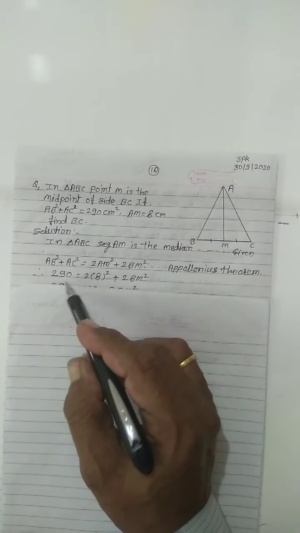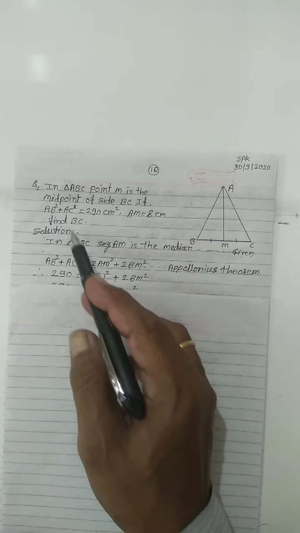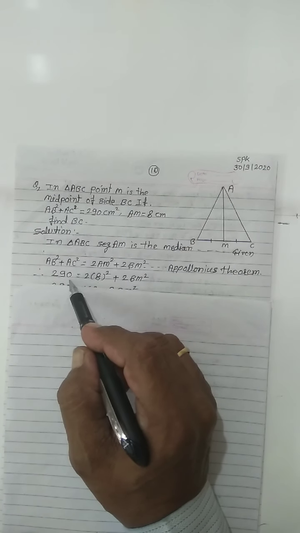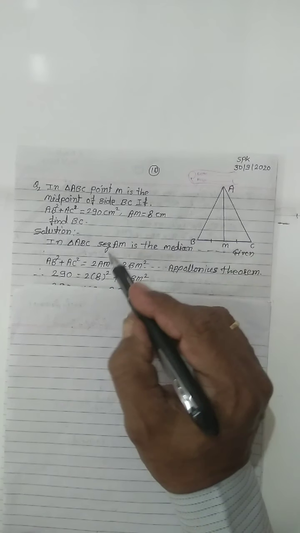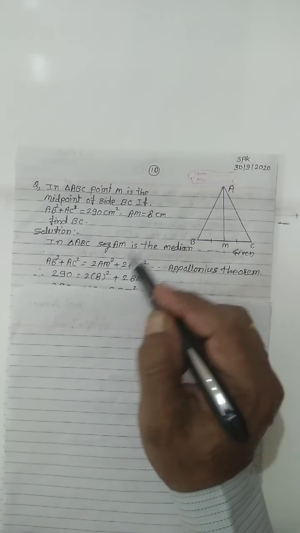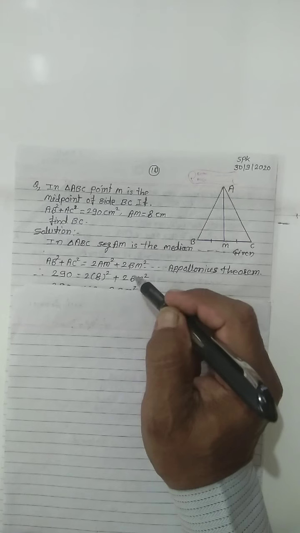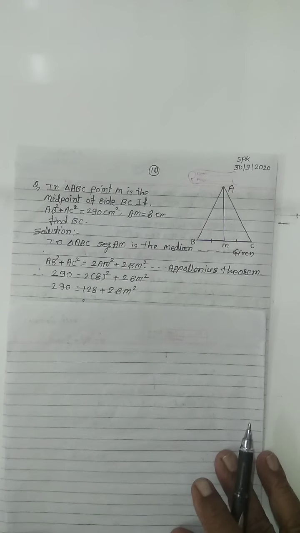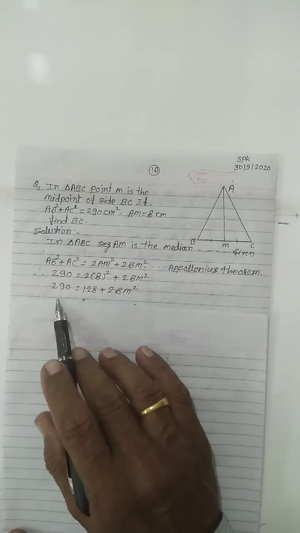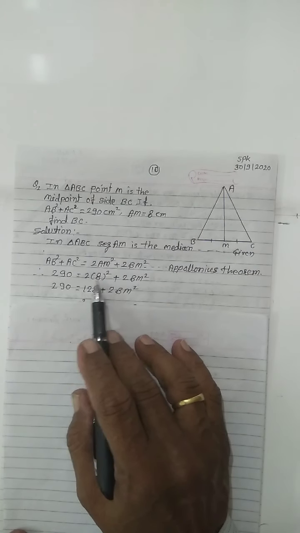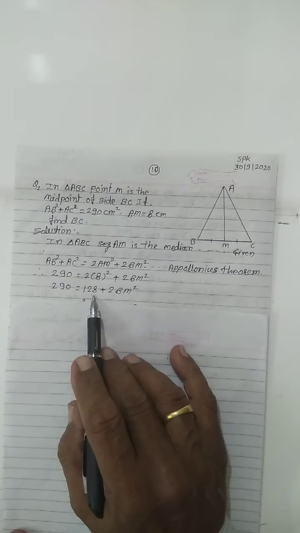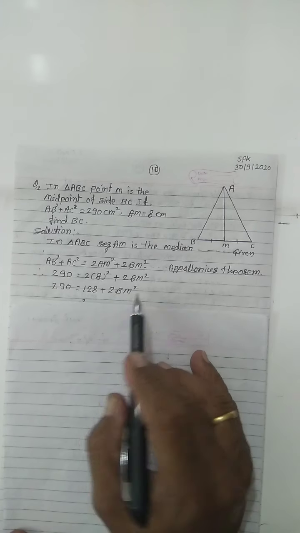Then put the value AB square plus AC square equals 290, AM equals 8: 2 into (8 square) plus 2 into BM square. Now 290 equals, 8 square is 64, 64 into 2 is 128, plus 2 BM square.